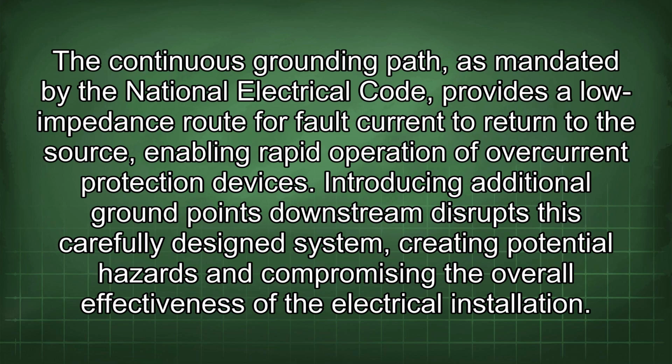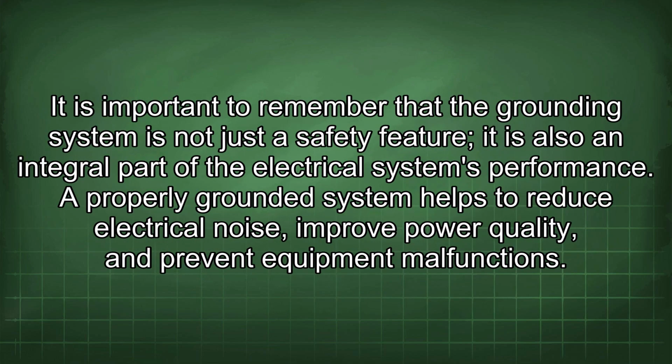The continuous grounding path, as mandated by the National Electrical Code, provides a low impedance route for fault current to return to the source, enabling rapid operation of overcurrent protection devices. Introducing additional ground points downstream disrupts this carefully designed system, creating potential hazards and compromising the overall effectiveness of the electrical installation. It is important to remember that the grounding system is not just a safety feature, it is also an integral part of the electrical system's performance.